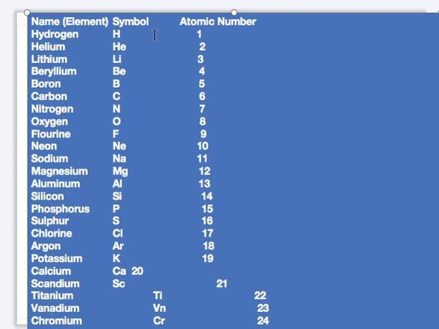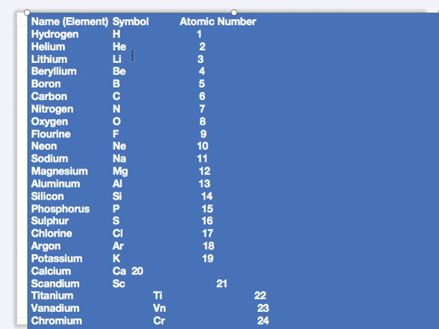Sodium is Na. Na for sodium is derived from the Latin name natrium. Number 12 is magnesium, Mg. Number 13, aluminum, Al. Silicon number 14, Si. Phosphorus is P, that's number 15. Sulfur is S, number 16. Chlorine is Cl, number 17. Argon number 18, that's Ar.